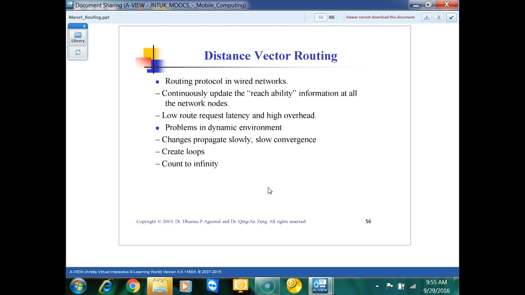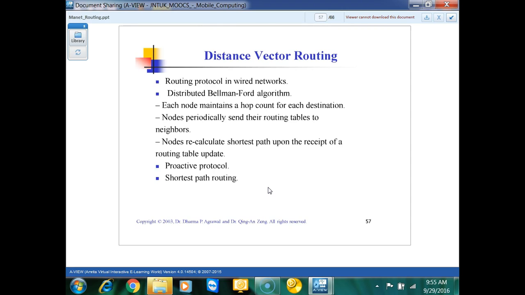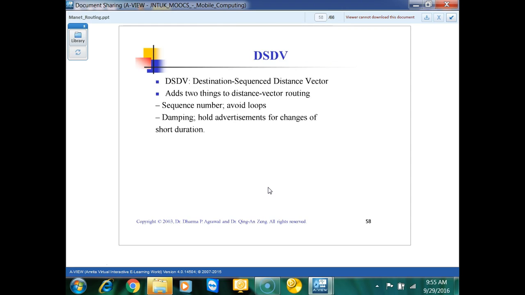We will see that we can update the routing tables of each and every node within the network in two forms, incremental or small increase in nature. You will see that when we study DSDV, how to actually update the routing tables. So here, low route request latency and high overhead.